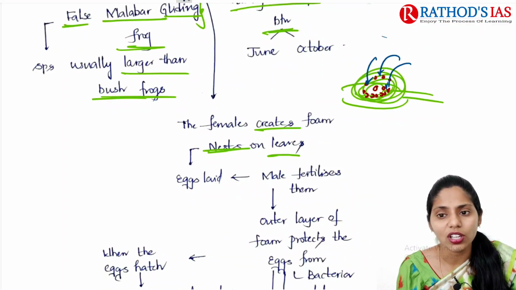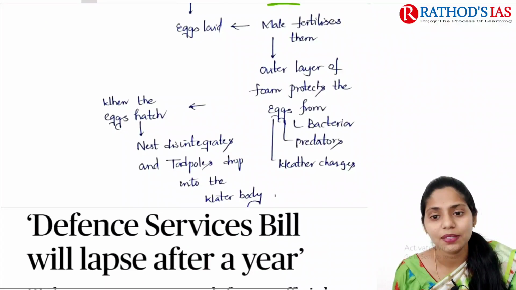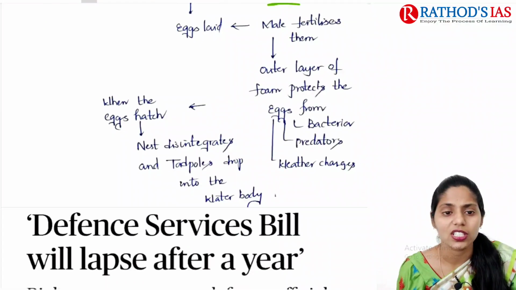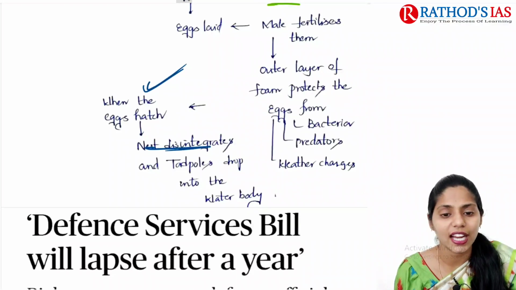The outer layer of this foam protects the eggs mainly from bacteria, some predators, and weather changes. And when the eggs hatch, the nest will disintegrate and tadpoles will drop into the water body.